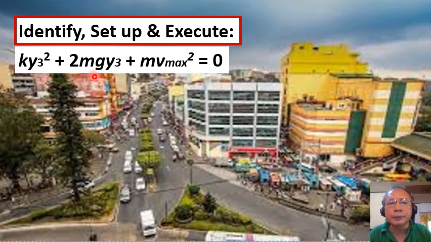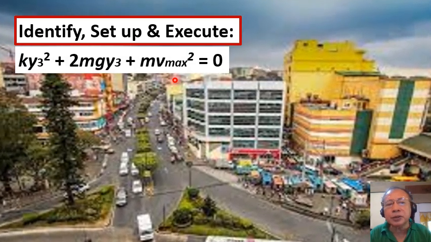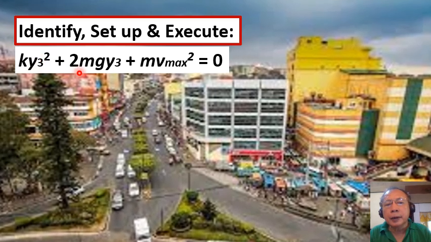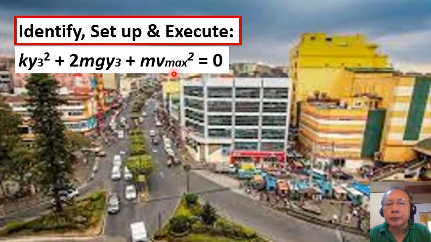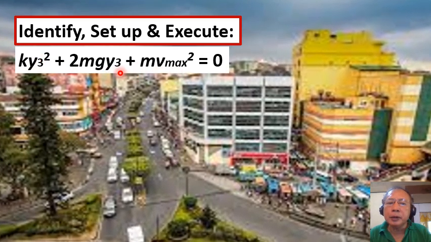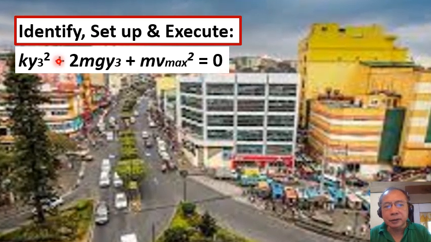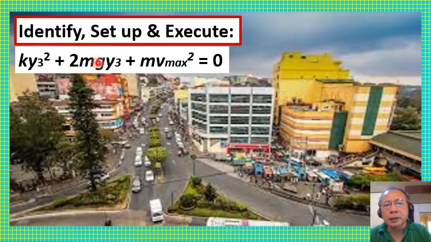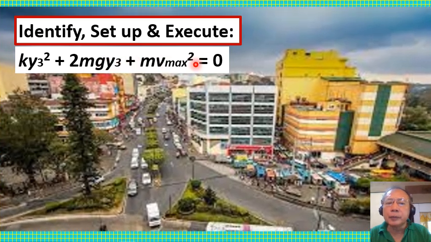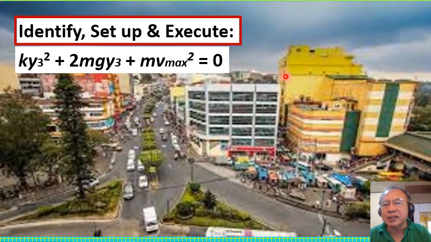Continuing with our computation for the Vmax. At position y sub 3, which we just determined earlier, the law of conservation of mechanical energy still applies.